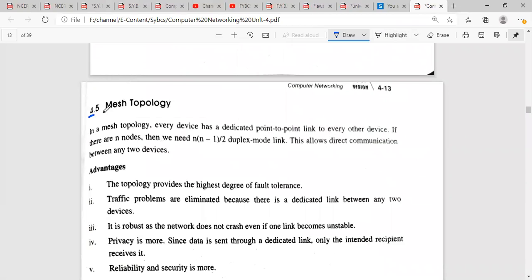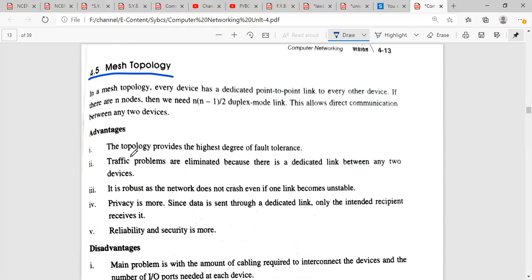Next one is the mesh topology. In mesh topology, every device has a dedicated point-to-point link to other devices. If there are n nodes, then in that case we need n(n-1)/2 duplex mode links. This allows direct communication between any two devices. This is the major advantage provided by the mesh topology. We'll see how many other advantages we have with the mesh topology.